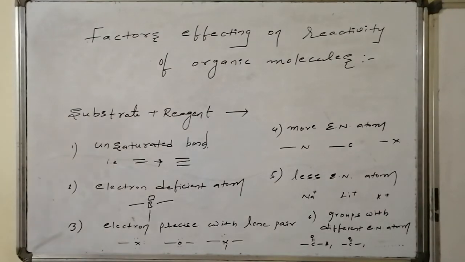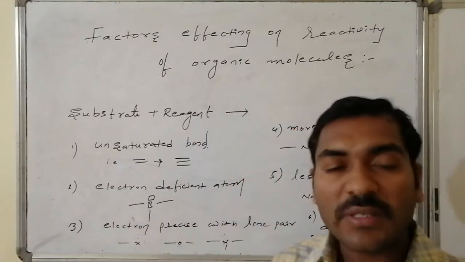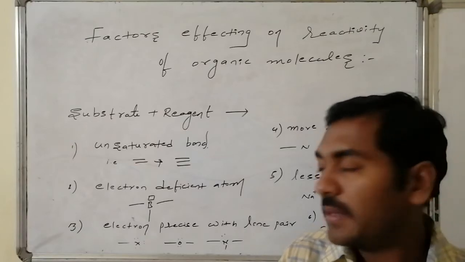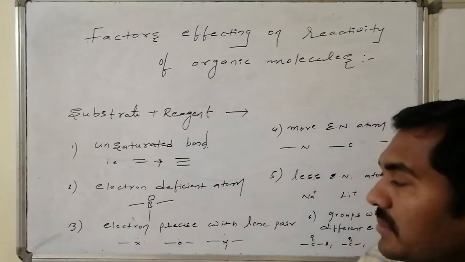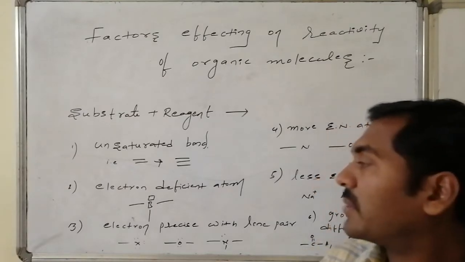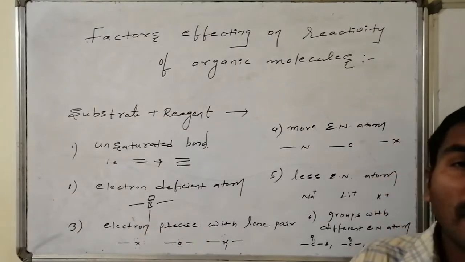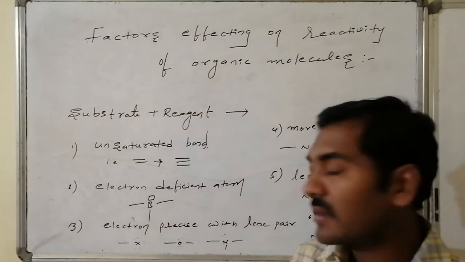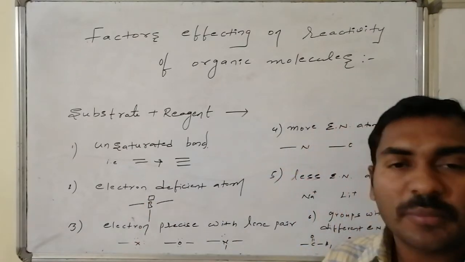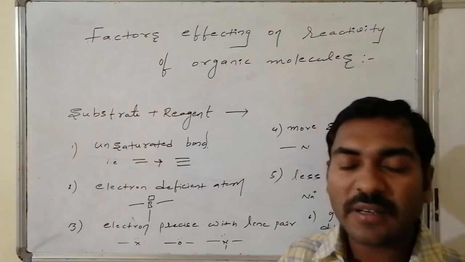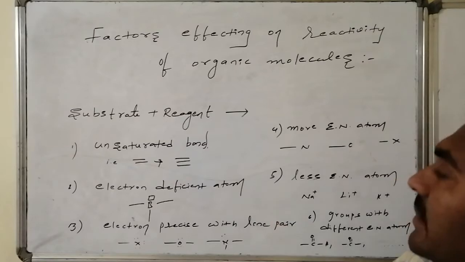Yes, the list related to the polarity associated systems: unsaturations present in the organic molecule, which may be present between any variety of atoms, may be present between the same varieties of atoms, like double bond presence, triple bond presence, and electron deficient atoms, where the valency electrons all participate in chemical combination but the atom does not have octet configuration. And electron precise atoms, where valence electrons are participated with octet, but the atom is associated with lone pairs of electrons.